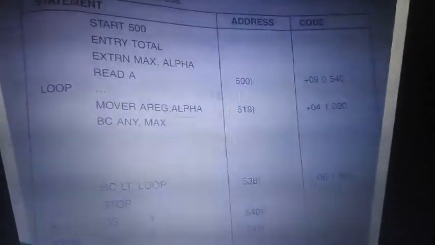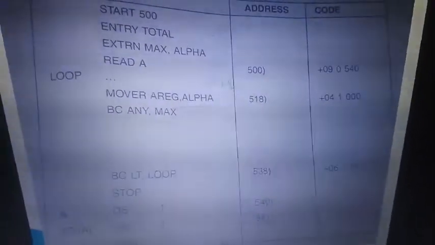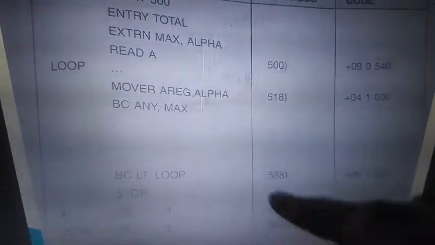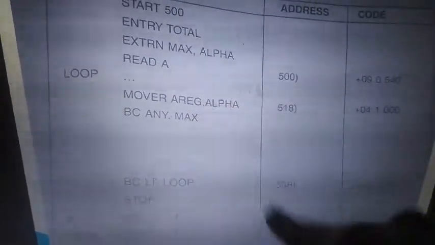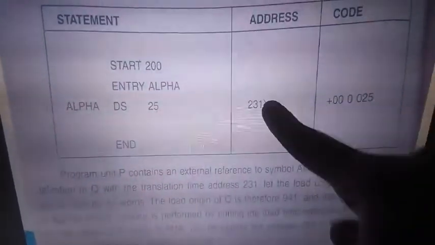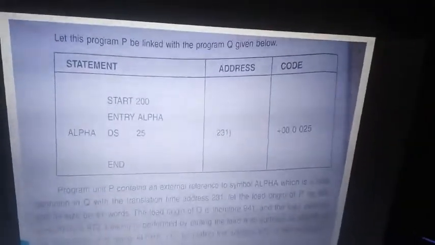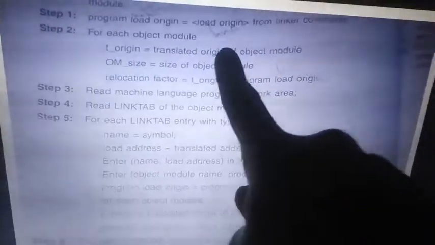Yeah, first program from 900 to 941. Load address 500 to 541 is given, translated address 900 to 941, the whole program. After that the second program is loaded at 942, and the lines required is 31, so 972, the entire two programs are loaded.